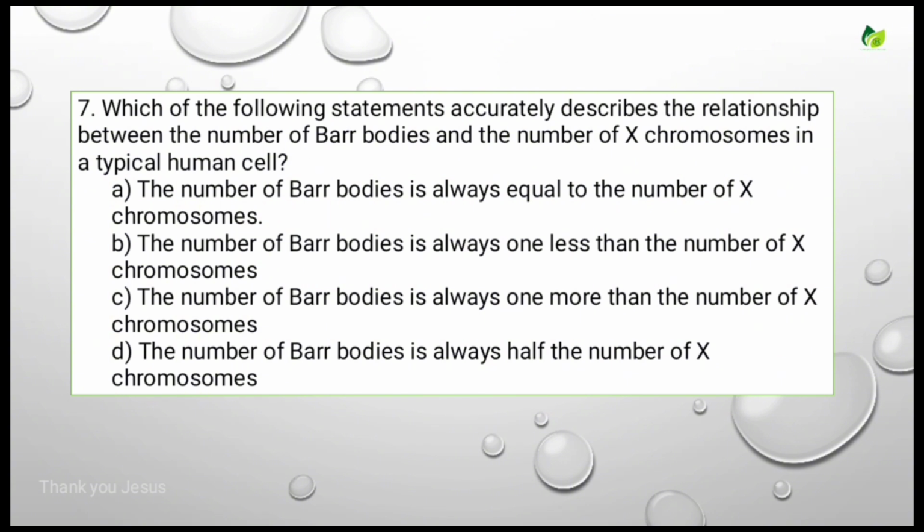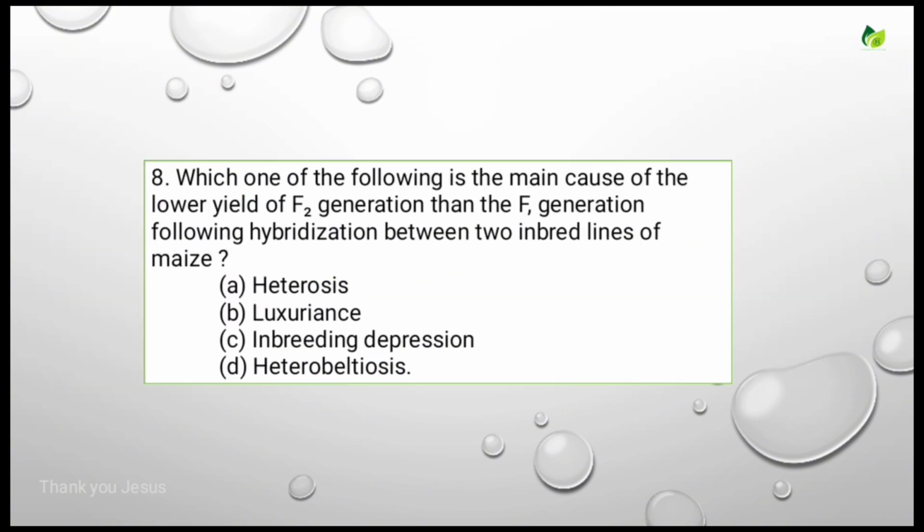Which of the following statements accurately describes the relationship between the number of Barr bodies and the number of X chromosomes in a typical human cell? Options are: the number of Barr bodies is always equal to the number of X chromosomes. The number of Barr bodies is always 1 less than the number of X chromosomes. The number of Barr bodies is always 1 more than the number of X chromosomes. The number of Barr bodies is always half the number of X chromosomes. For this, the correct answer is the number of Barr bodies is always equal to the number of X chromosomes. Let's see the next question.